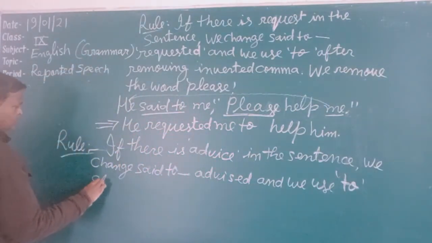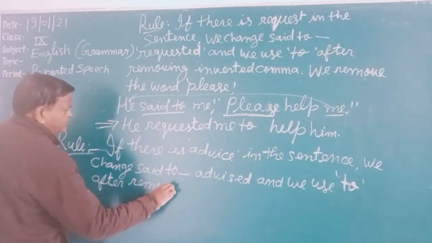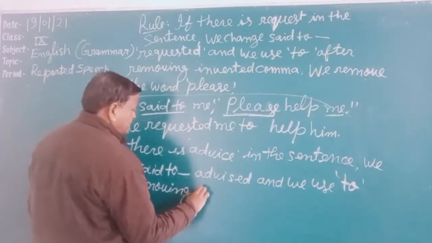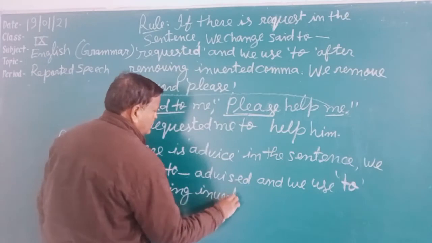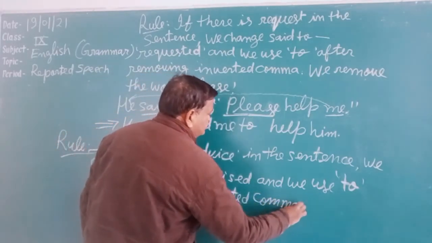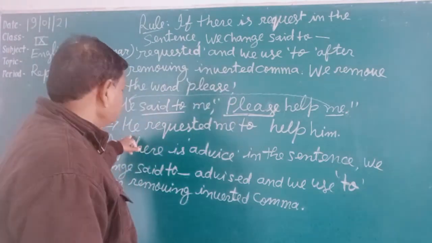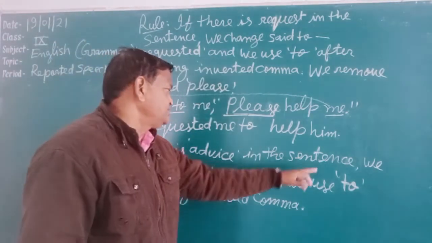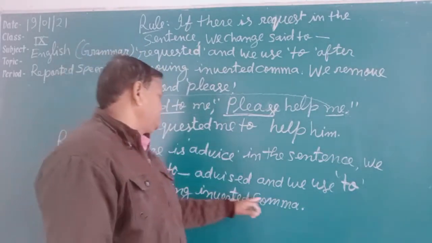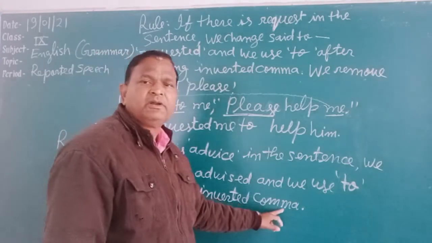Write down: after removing the inverted comma. The rule is there. If there is advice in the sentence, we change "said to" into "advised" and we use "to" after removing the inverted comma.